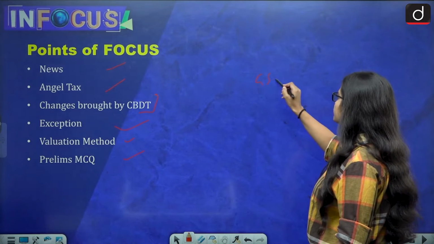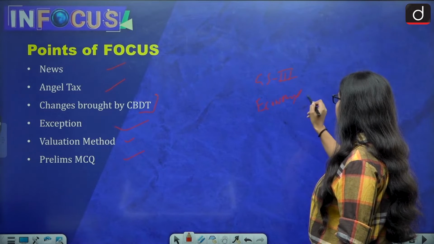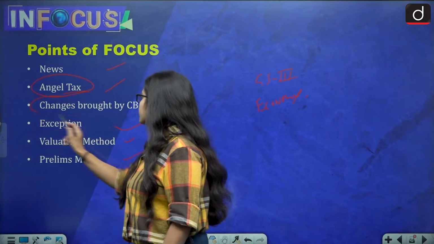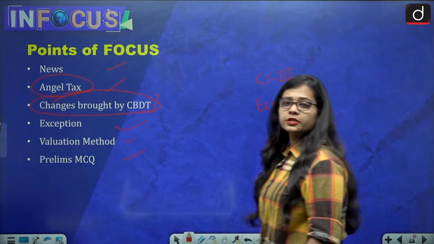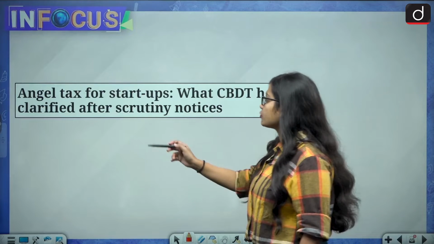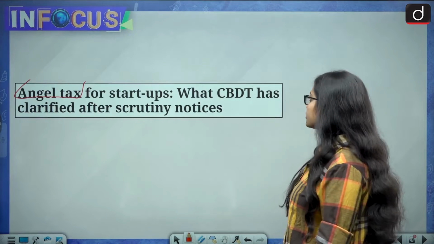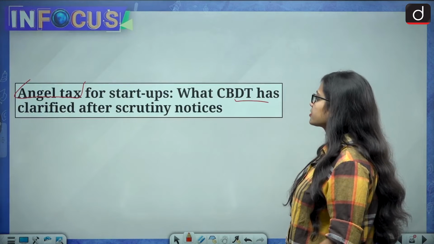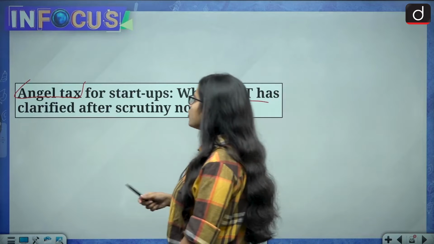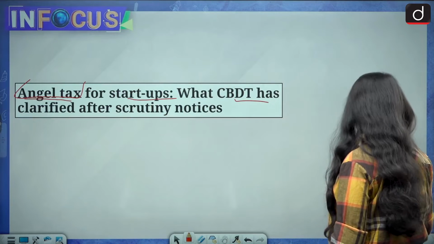The topic is of relevance from General Studies Paper 3, that is economy. From an exam perspective you should be able to know what is angel tax and what are the changes brought by the CBDT into it. So the news talks about angel tax for startups. What is angel tax for startups and what CBDT has clarified after scrutiny notices. So we will be focusing majorly on what is angel tax and what is angel tax for startups.